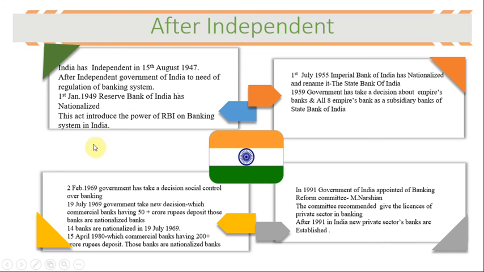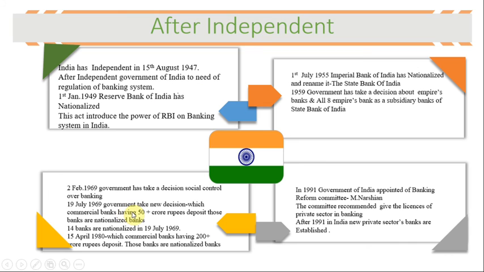This act introduced the power of RBI over the banking system in India. It is a very important act, and it placed the whole banking system under the power of the Reserve Bank of India.